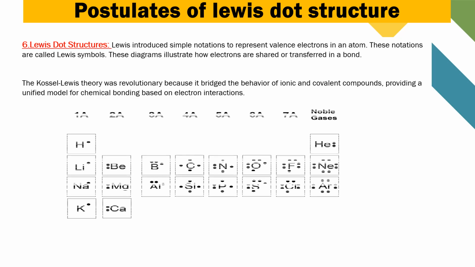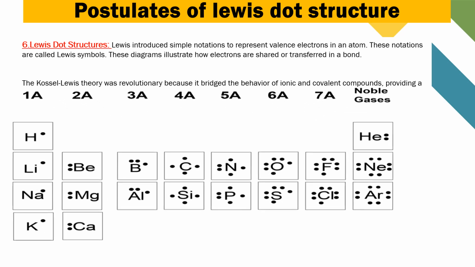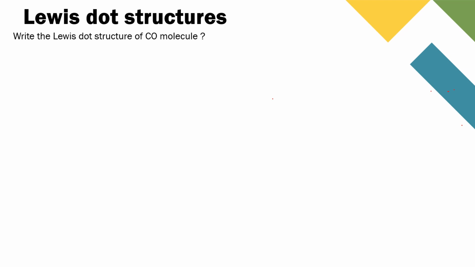See the examples of first, second, third, fourth, fifth, sixth, and seventh group elements of Lewis dot structures. When you are writing a Lewis dot structure, place 2 electrons on one side. Don't place more than 2 electrons. Now we'll do some Lewis dot structure problems. First question is, write the Lewis dot structure of CO molecule, that is carbon monoxide.